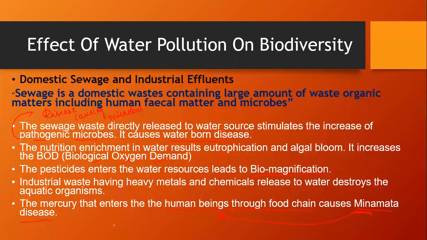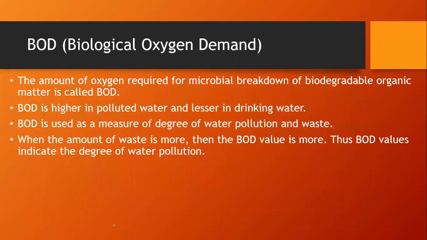The mercury that enters the human beings through the food chain causes Minamata disease. These are the effects of water pollution on biodiversity. Next, coming to what is BOD. If it is asked what is BOD and you are to expand it, it is biological oxygen demand.